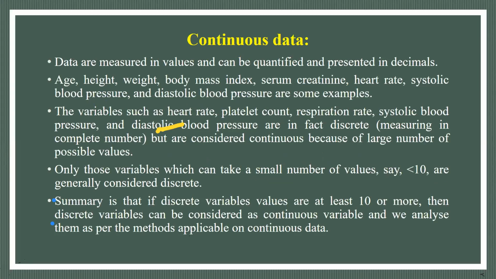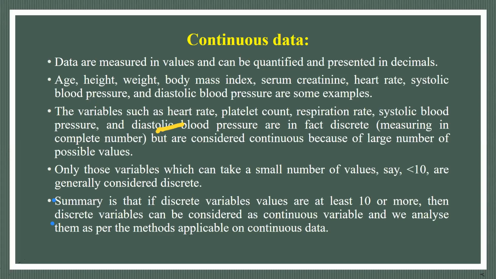Now continuous data. These data are measured in value and can be quantified and presented in decimals. Age, weight, body mass index, serum creatinine, heart rate, systolic blood pressure, and diastolic blood pressure are some examples. Variables such as heart rate, platelet count, respiration rate, and systolic blood pressure are in fact discrete but considered continuous because of the large number of possible values.